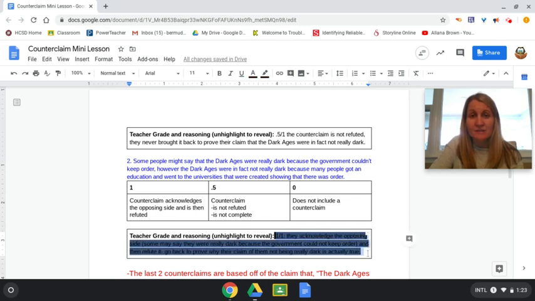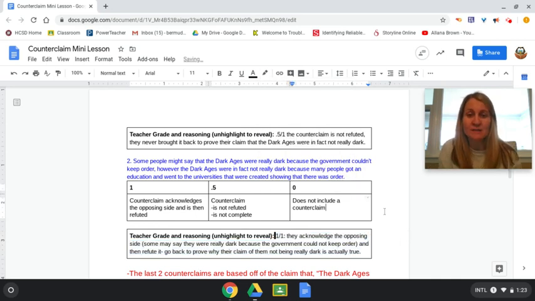Okay, so this is a full credit counterclaim. It is a 1 out of 1 because they acknowledge the opposing side. Some may say they were really dark because the government could not keep order. And then they refute it. They go back to prove why their claim of them not being really dark is actually true, right? So you have your original counterclaim plus it's being refuted, all done in one sentence. So this is full credit.